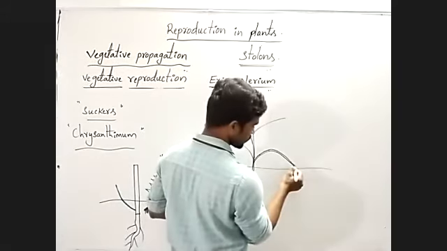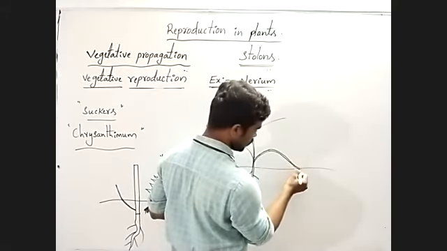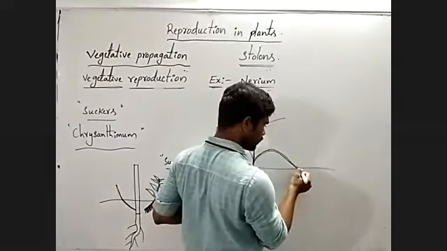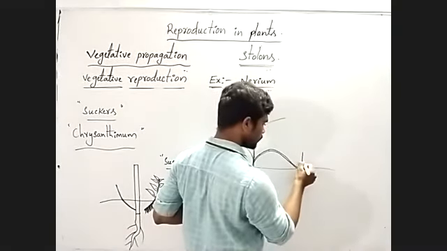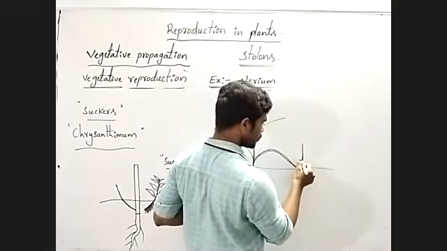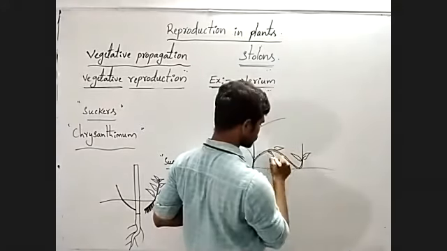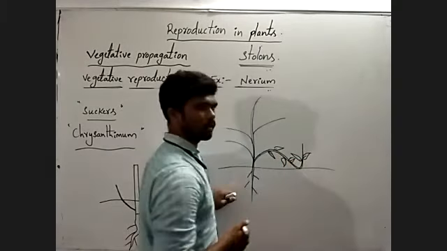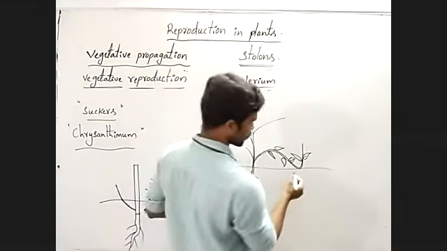And they create contact with the soil. And again they grow aerially. Observe carefully here.